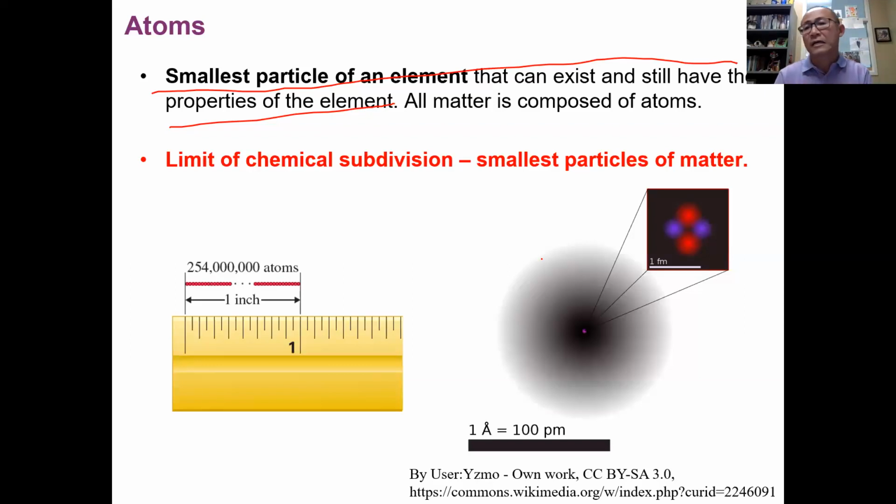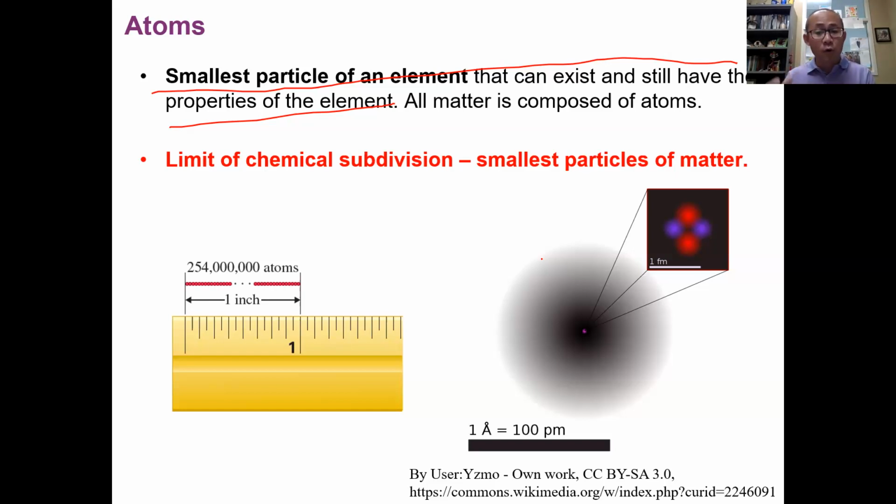Sorry for the interruption. Atoms are not only the smallest building blocks of matter, but when matter undergoes changes, the atoms are basically being rearranged. But again, the bottom line is that the smallest building block chemistry talks about is atoms. That's the limit of chemical subdivision. Of course, in chapter 3, we're going to study that atoms do have smaller particles inside them. We will learn the anatomy of atoms, how atoms are constructed.